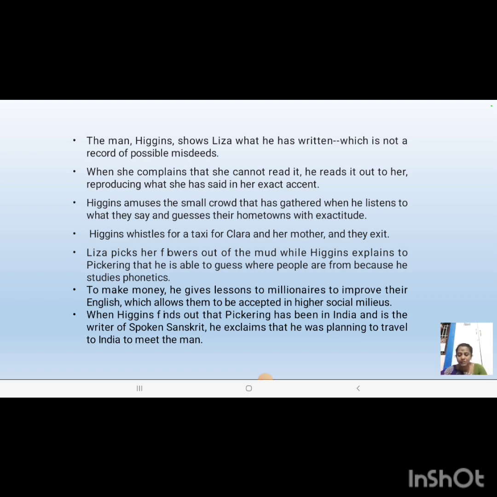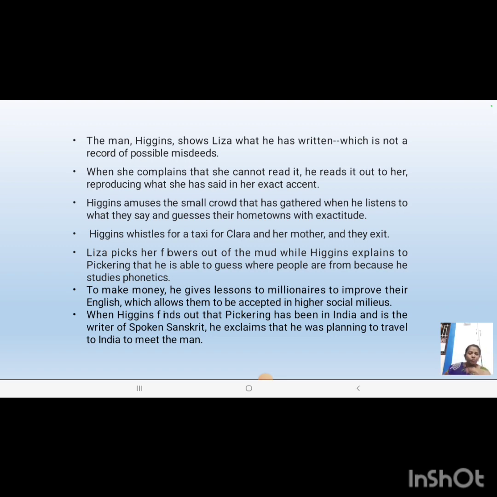While they were discussing, Higgins will reveal that he can transform an individual from being a slum area person to a great phonetician. So he'll be blowing his own trumpet to Pickering. This girl, Eliza, would be listening to all the words of Higgins, and she will note down his address as well, Wimpole Street.